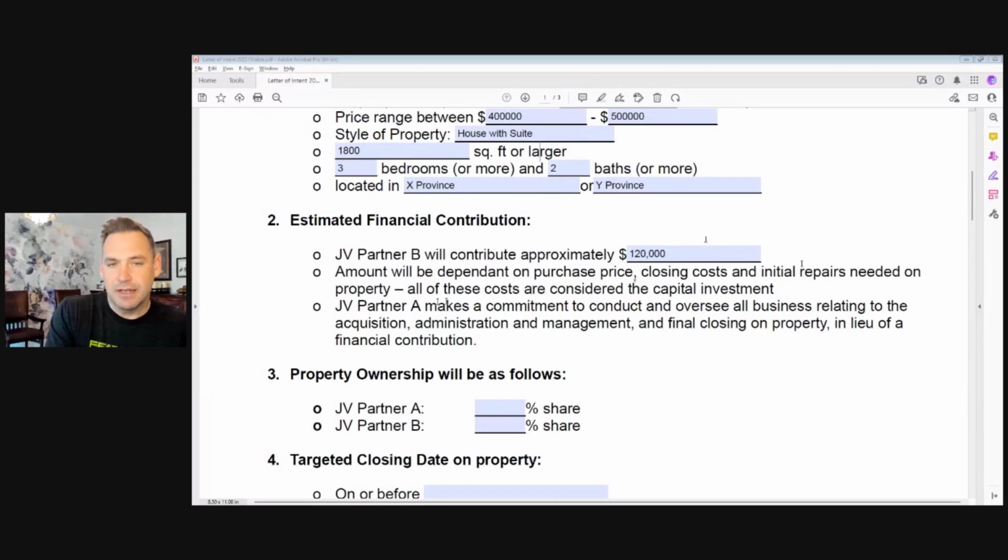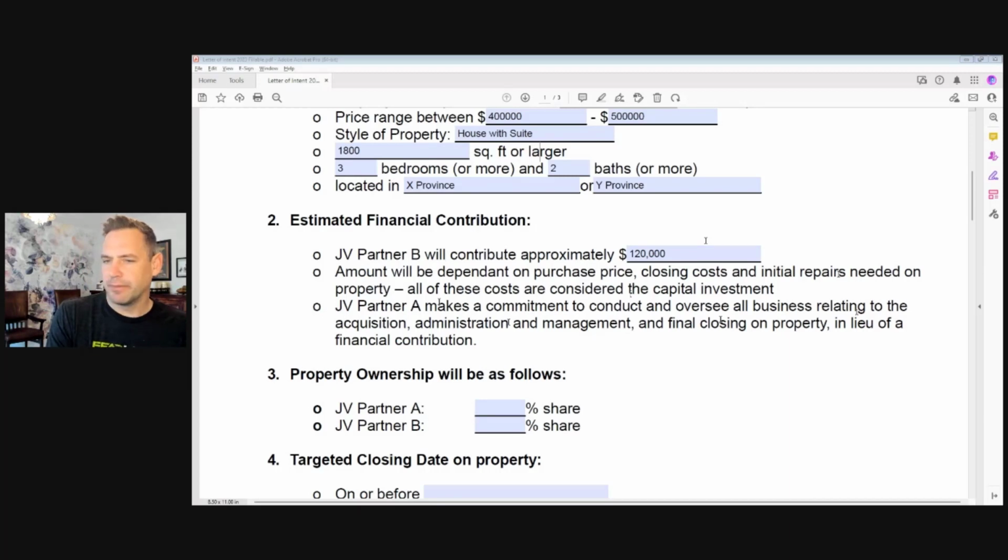JV partner A, so that would be me in this case, makes a commitment to conduct and oversee all business relating to the acquisition, the administration, the management, the final closing on the property in lieu of a financial contribution. So in this particular example, JV partner B will be putting in the funds, JV partner A will be doing the work. And that's the way a lot of these are done. Now, if the setup is different, maybe you're both contributing funds, maybe you're both doing some work, well, then you can make the changes as needed.